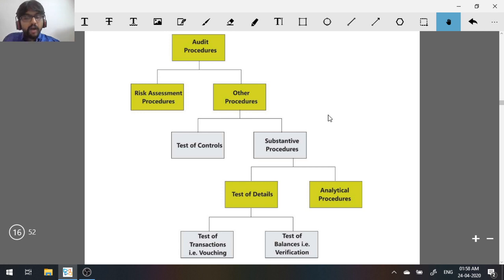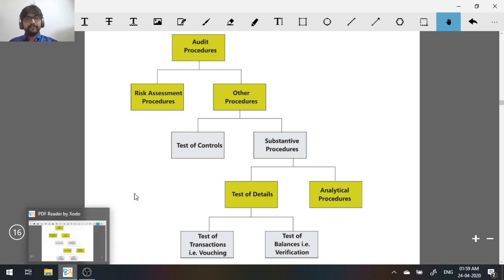Okay, so in total audit, you are doing two procedures. One, you start with risk assessment procedure, then you go for the other procedures. In other procedures, you want to perform test of controls and substantive procedure. In substantive procedure, you're doing test of details and analytical procedures. Test of details is your vouching and verification. Analytical procedure is what we are learning right now. Do you understand? This analytical procedure is part of your substantive procedure. That is why it's called a substantive analytical procedure.